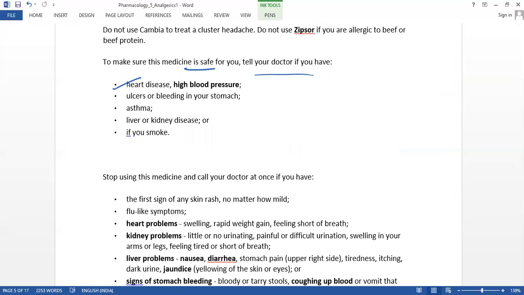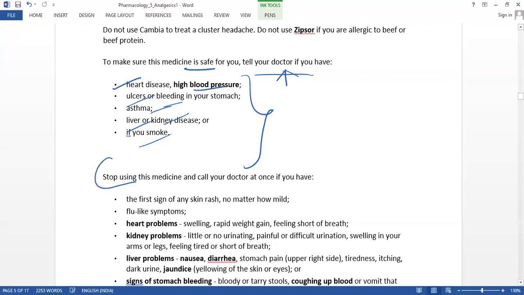We have to tell the doctor if we are suffering from these things or not, like heart disease, or high blood pressure, or ulcer, or bleeding in the stomach, and asthma, or any kidney disease, or any liver issues, and whether we smoke. These are the things we have to inform the doctor about, so that the doctor can decide whether to suggest this type of medicine.